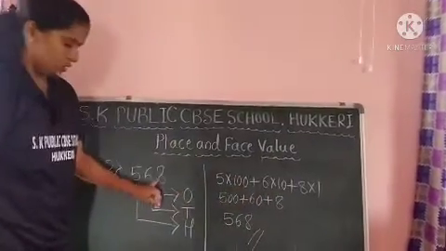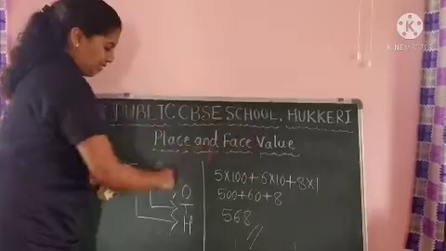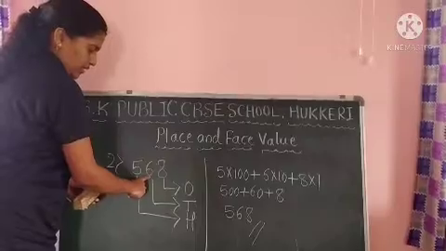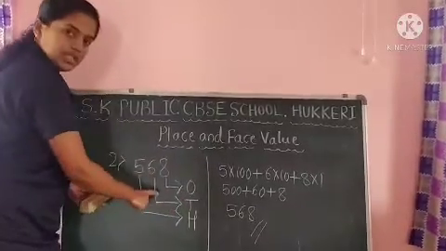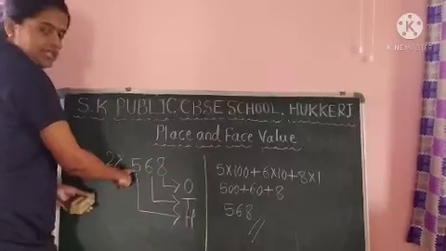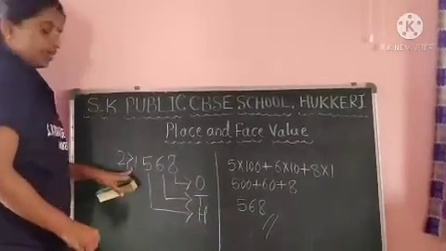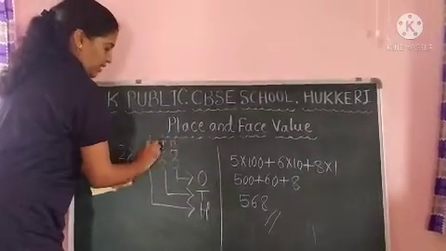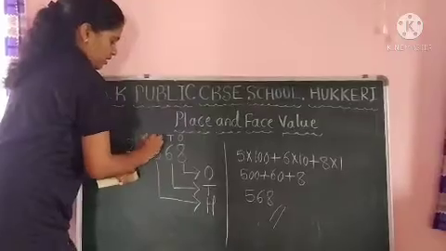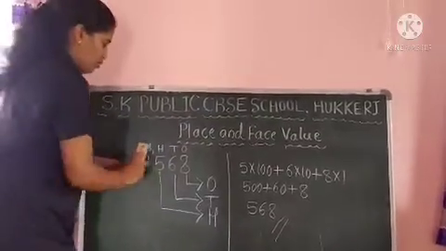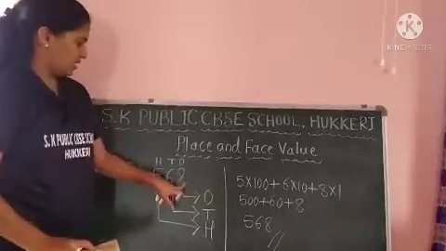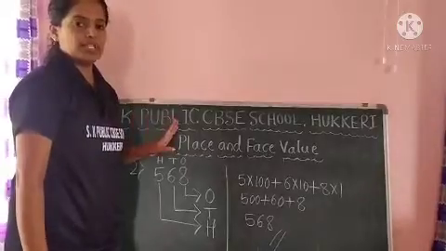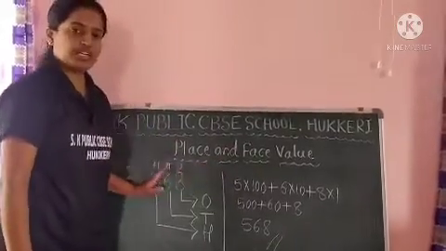Okay, so just understand. Start from your right side. 8 is in ones place, 6 is in tens place, 5 is in hundreds place. Ones, tens, hundreds. If here suppose one more digit is there, then that is thousands. Ones, tens, hundreds and thousands. Like this. Okay, you don't worry about this thousands place. Just understand ones, tens and hundreds. Only 3-digit numbers. Place and face values of 3-digit numbers.